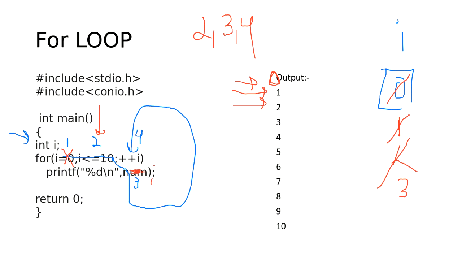So I equals 0 will be done only once. Then the second step is the condition. The third step is whatever is in the loop body, we will follow that. And the last step is the fourth step, plus plus I.